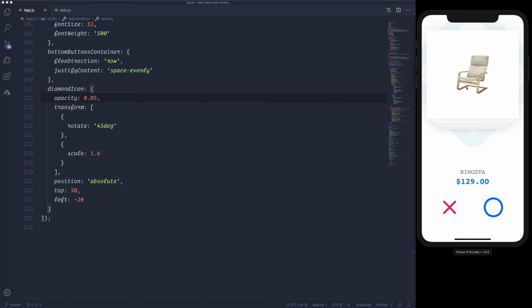And it's looking as we had in the first place, and the items are properly animated along with the title and the price.